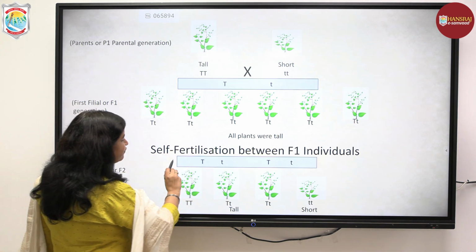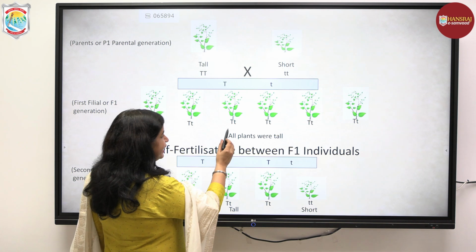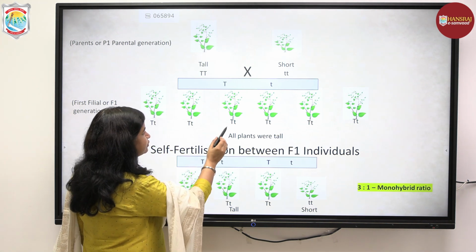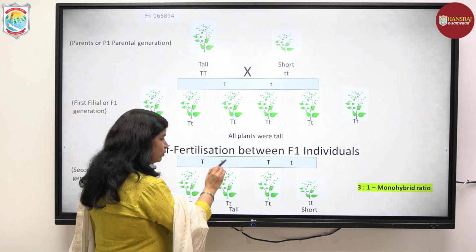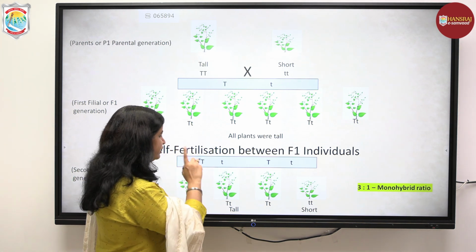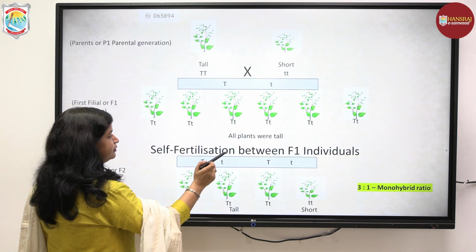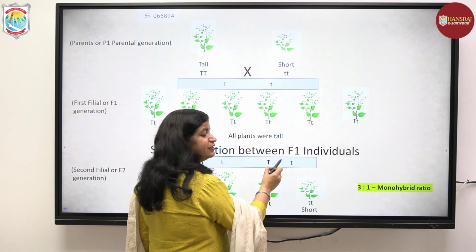And on doing self-fertilization between different F1, again there will be gamete formation, there will be segregation of these factors. So the gamete from this parent will be carrying either capital T or small t for that height characteristic. And similarly the gamete from this individual will be carrying capital T, small t.